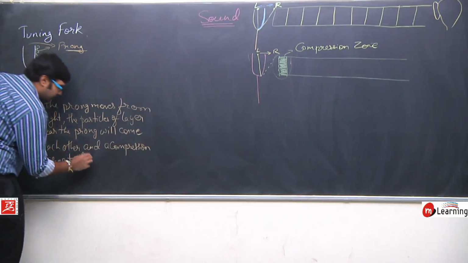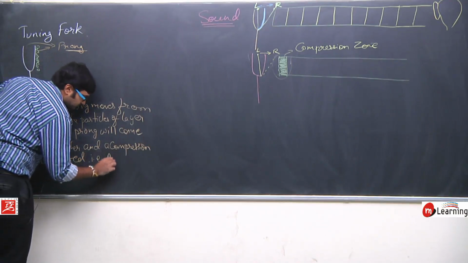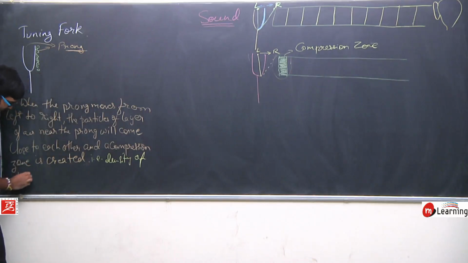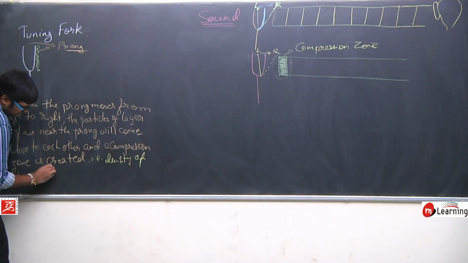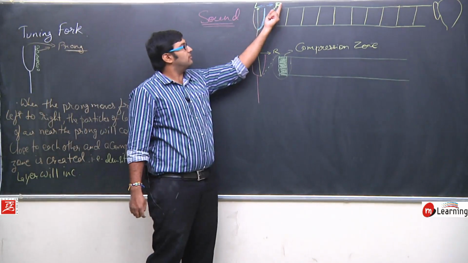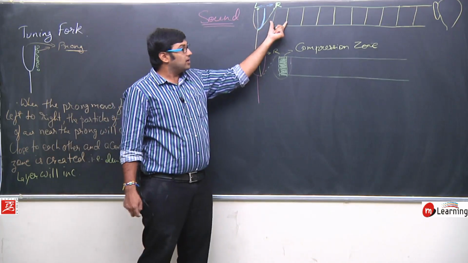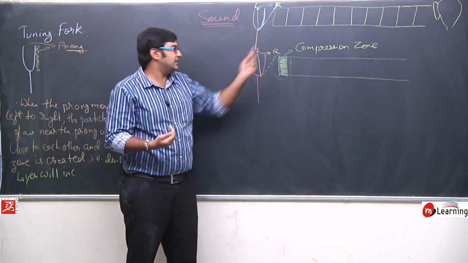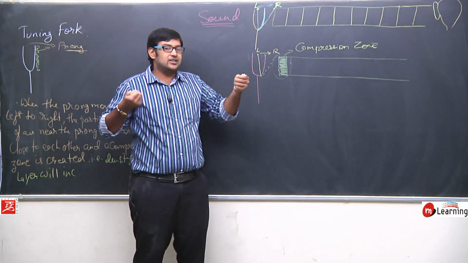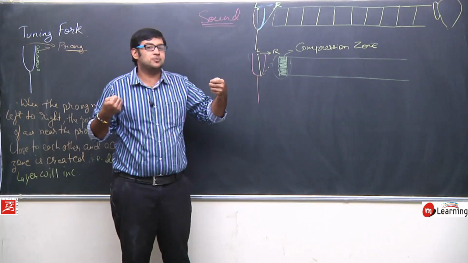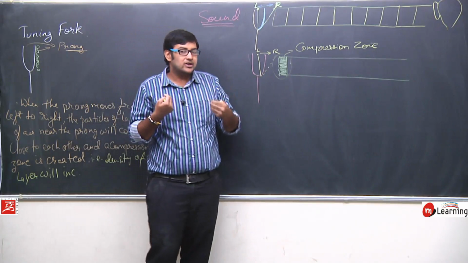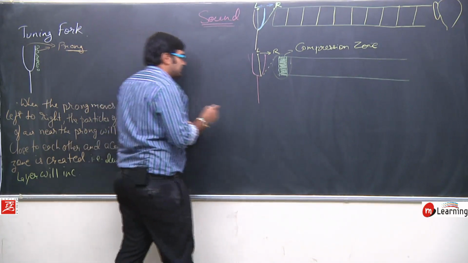Here we will add one more point: the density of the layer will increase. And when it moves from right to left, it will elongate this layer and the density of this layer is going to decrease. Again, imagine a sponge. If I elongate the sponge, what will happen? The particles of the sponge will go away from each other and the density of the sponge is going to decrease. So a situation will come like this.